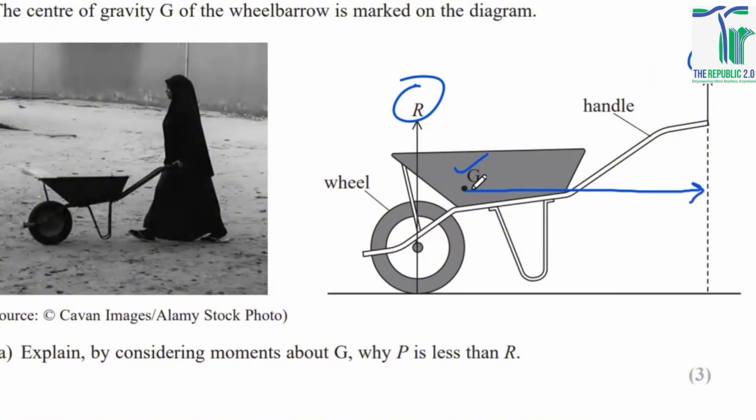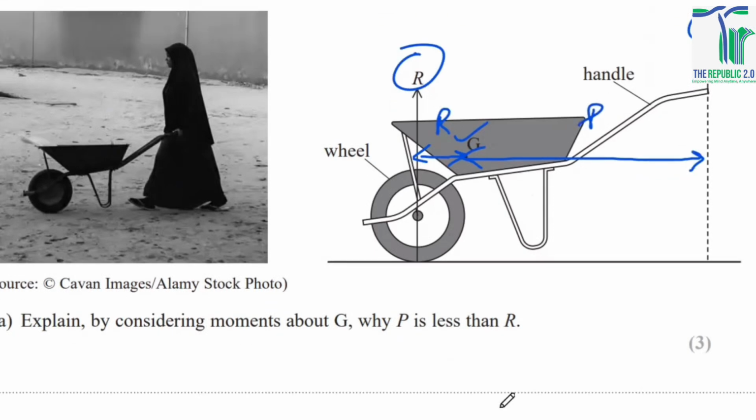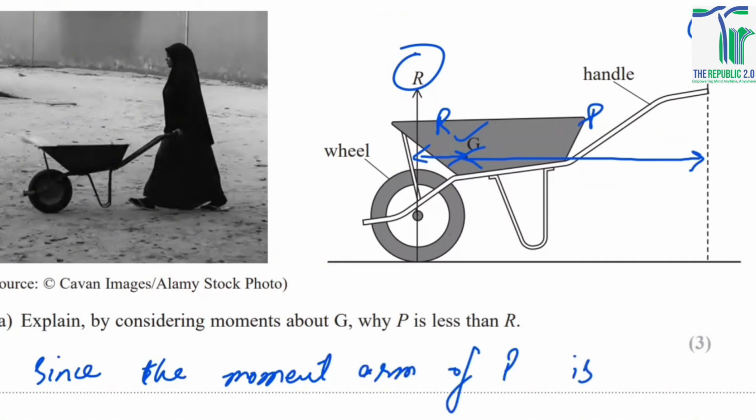So this is the distance from P, and this is the distance from R. You can easily see that since the moment arm of P is larger than that of R, so